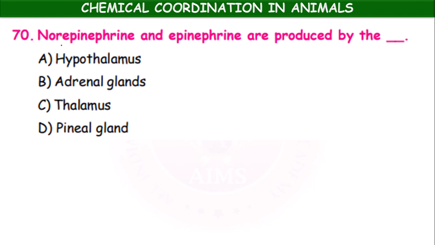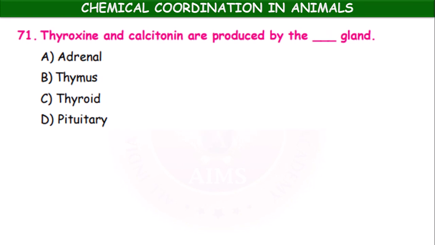Norepinephrine and epinephrine are produced by the dash: hypothalamus, adrenal glands, thalamus, pineal gland. It is adrenal glands. Thyroxine and calcitonin are produced by the dash gland: adrenal, thymus, thyroid, pituitary. It is the thyroid.